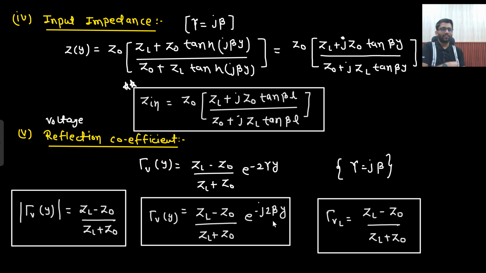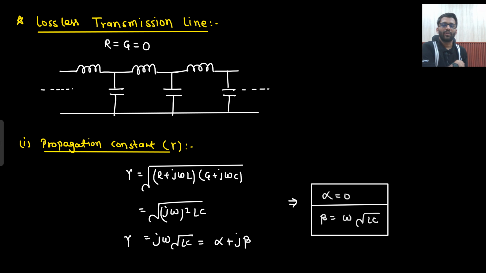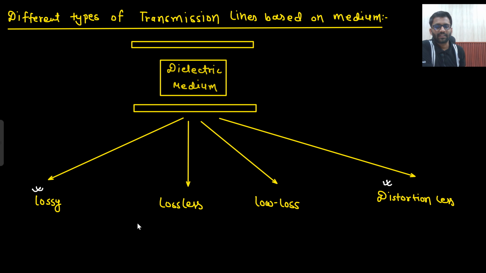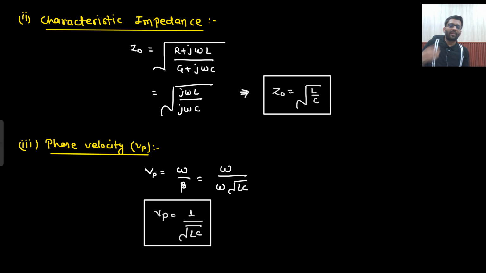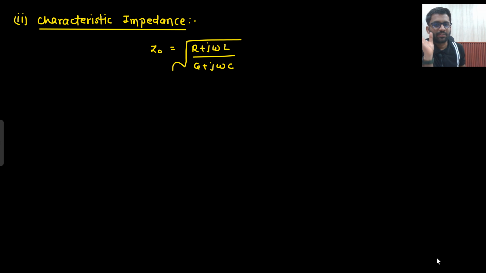Okay. So this formula is also important. This thing is also important, and this thing is also important. All these things you need to keep in mind, and this input impedance is also important. So we have seen the lossless, we have seen the distortionless, we have already seen lossy. Now low loss. For low loss we will develop some formulas, but you do not need to remember them. For gamma you can remember the formula, but for Z naught, the intrinsic impedance, you do not need to remember the formula. Okay. So let's develop the formula first.